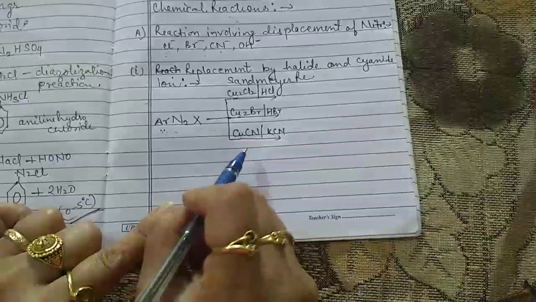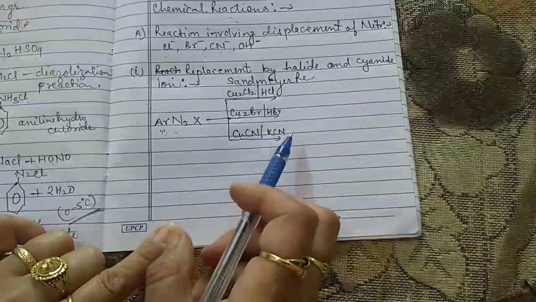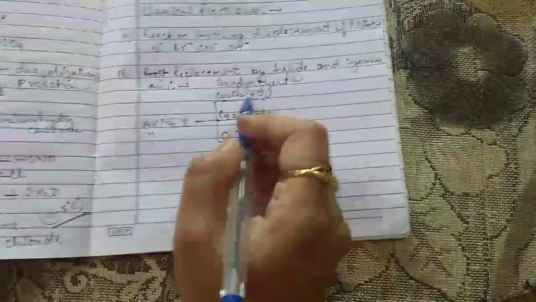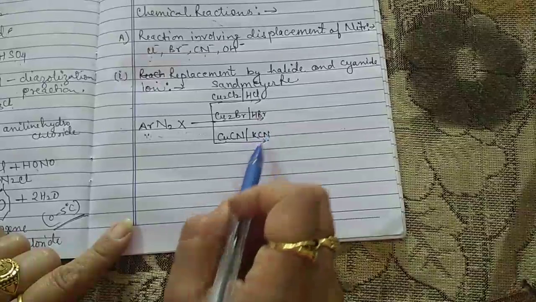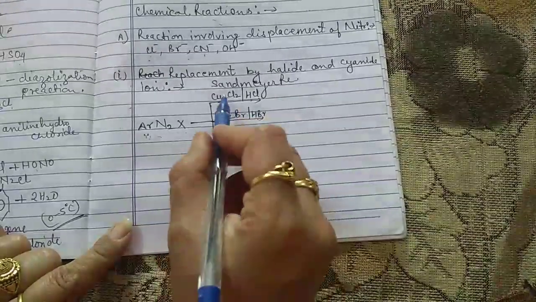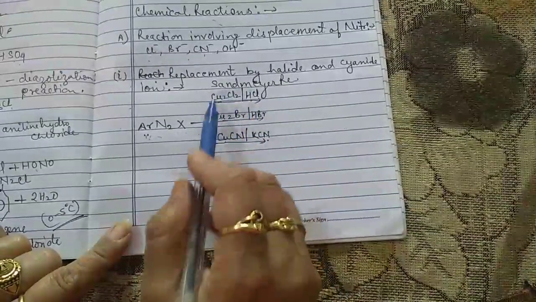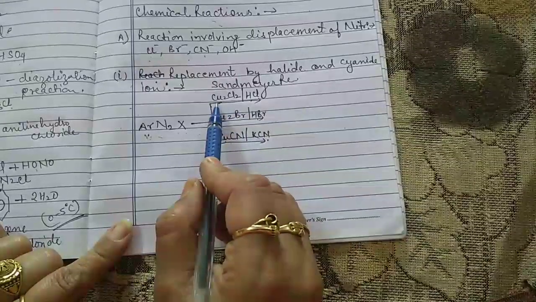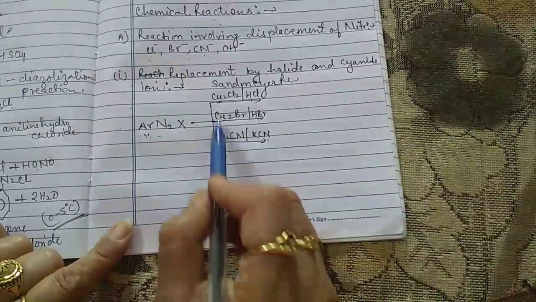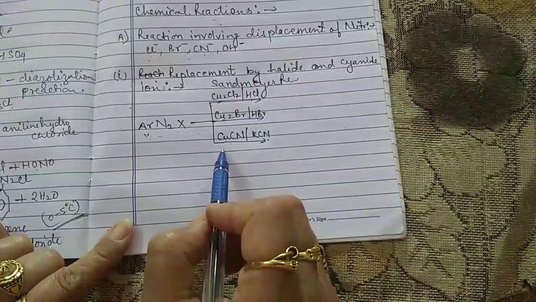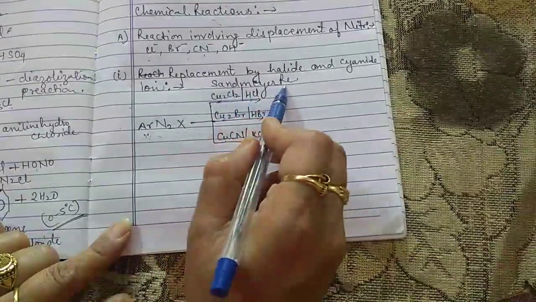This is copper cyanide and potassium cyanide, with cuprous chloride, cuprous bromide, hydrochloric acid, hydrogen bromide. I have already told you the reactions take place in the presence of copper. So all three reactions take place in the presence of copper, and this reaction is known as the Sandmeyer reaction.